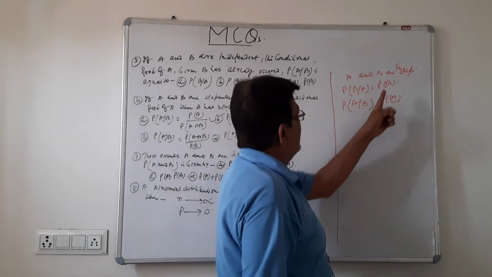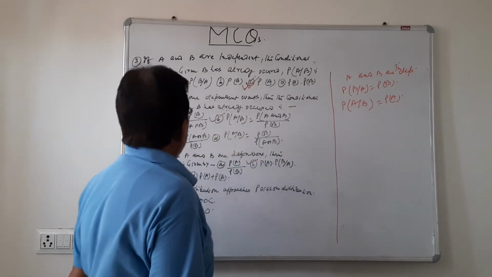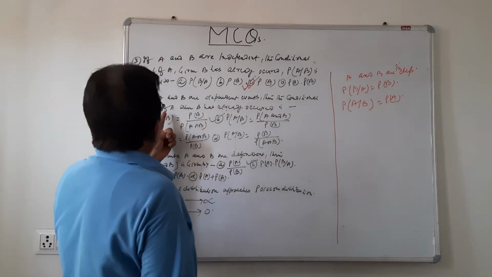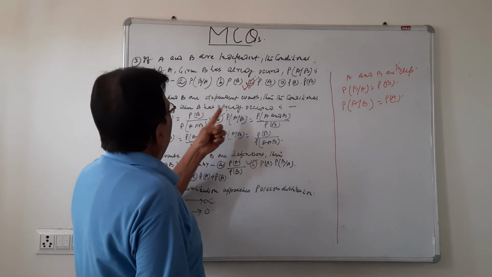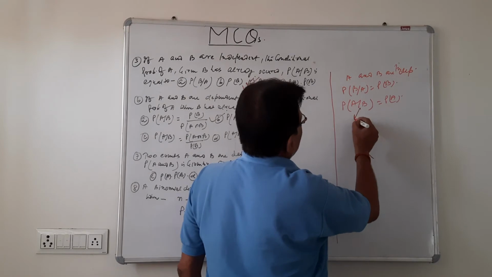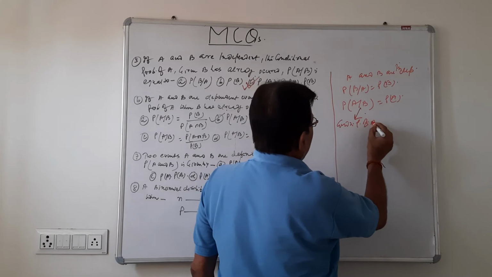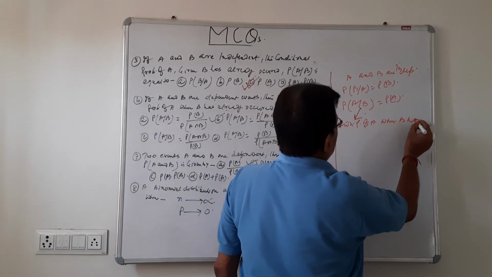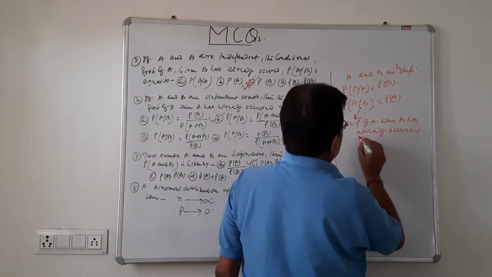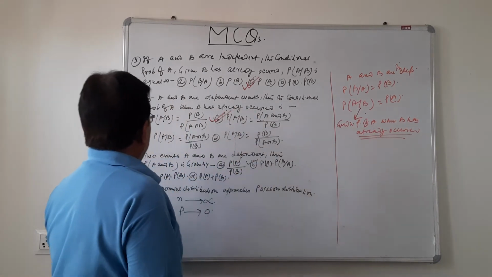And if A and B are dependent, then these are the writings, and in this way it is expressed. If A and B are dependent events, then the conditional probability of A when B has already occurred is expressed this way. So P(A|B) will be the answer.